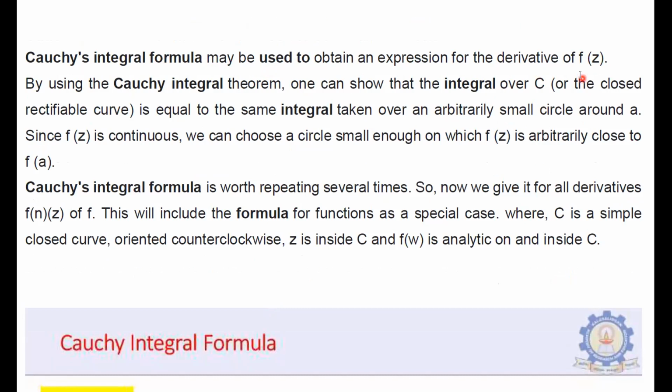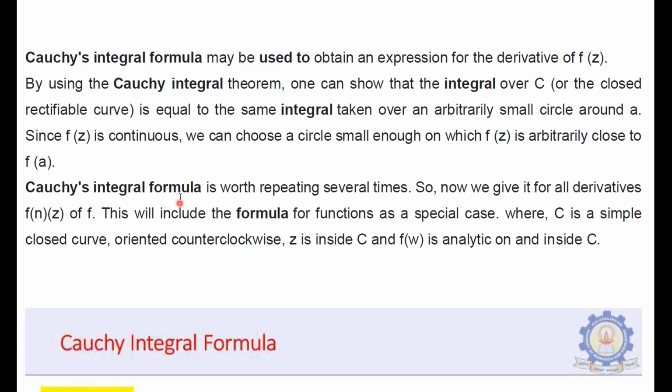Okay, so Cauchy's integral formula may be used to obtain an expression for the derivative of f of z. As I was saying, once an analytic function is given to you, that means it is differentiable up to any order. So by using Cauchy's integral theorem, one can show that the integral over C, the closed rectifiable curve, is equal to the same integral taken over an arbitrarily small circle around a. Since f of z is continuous, we can choose a circle small enough on which f of z is arbitrarily close to f of a.